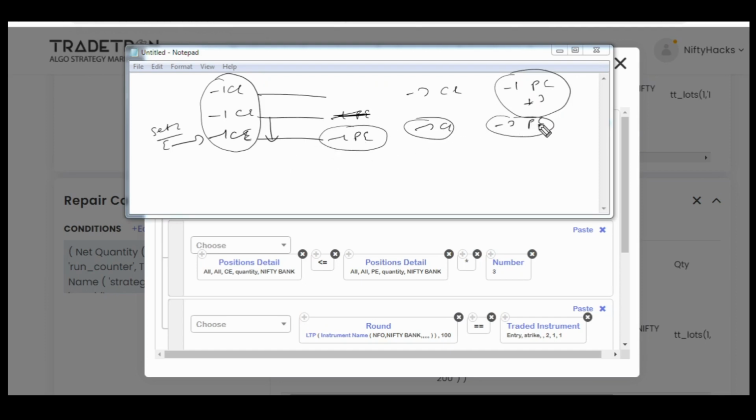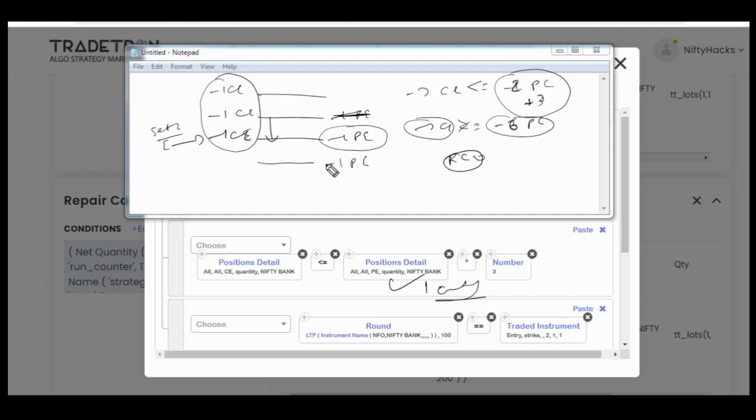Now suppose after this condition is fulfilled, we have entered in out of the money put. So here the P quantity would be minus 2 legs, as you all know, and if we multiply that with minus 3, that would become minus 6. So this condition will not be fulfilled, that C side should be less than or equal to P side into 3, because minus 3 is not less than or equal to minus 6, it's greater than or equal to minus 6, as you all know. So this is to prevent any further entry via this RC. It would only allow one entry via this RC.